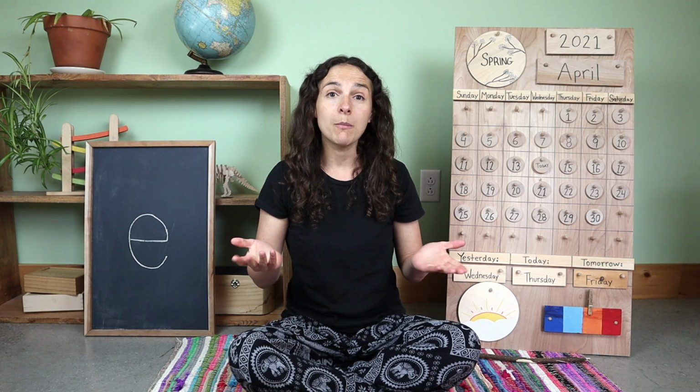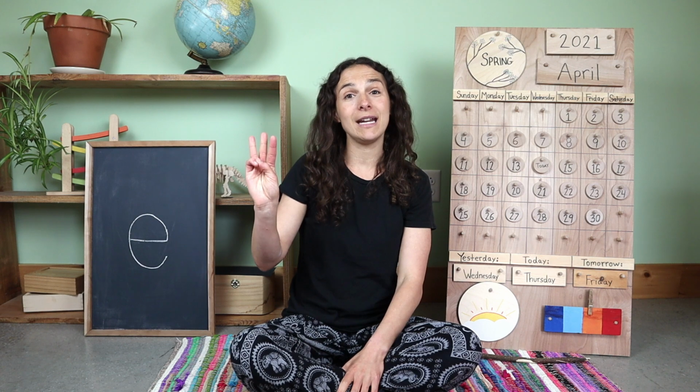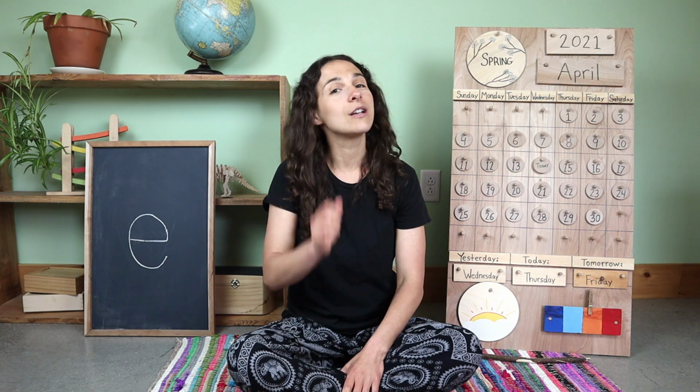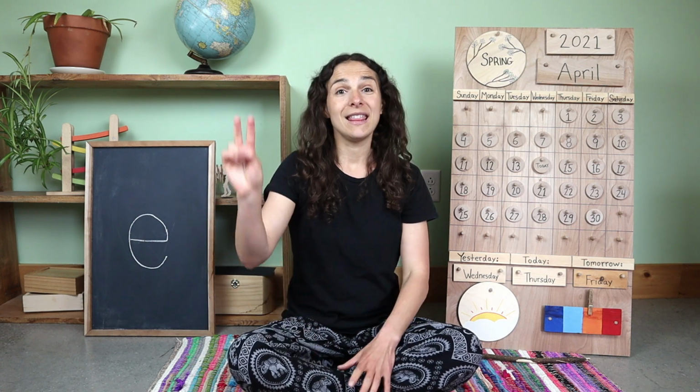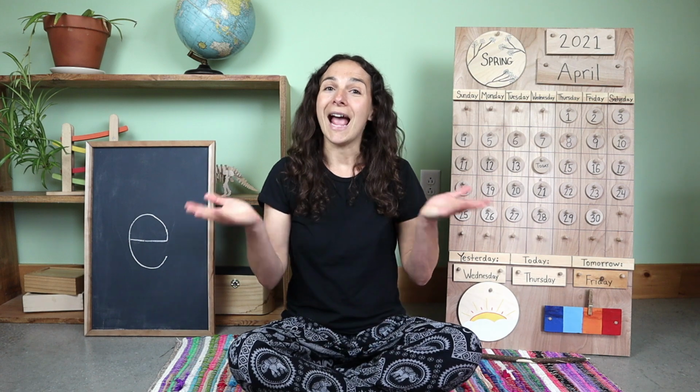I hope that you all are having a wonderful morning so far. Before we get started with our calendar and weather chart, there are 3 things that we need to do. The first thing that we need to do is turn on our listening ears. The second thing that we need to do is put on our thinking hats. Here's my thinking hat. And the third and final thing that we need to do is warm up our hearts, like this. Boom, boom, boom, boom, boom, boom. And now we're ready for circle time.